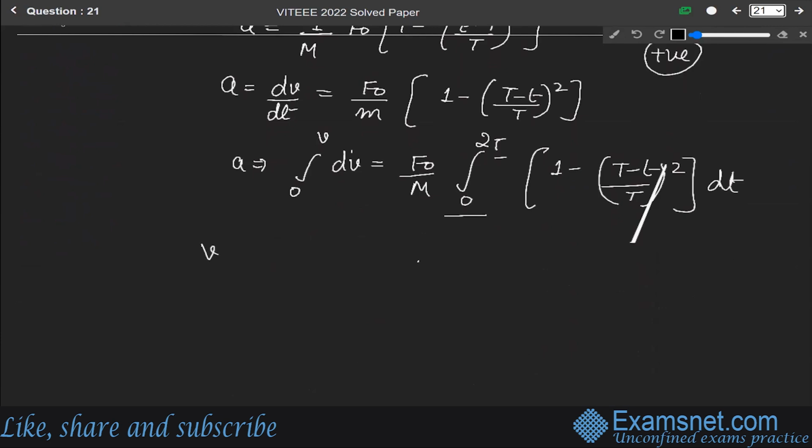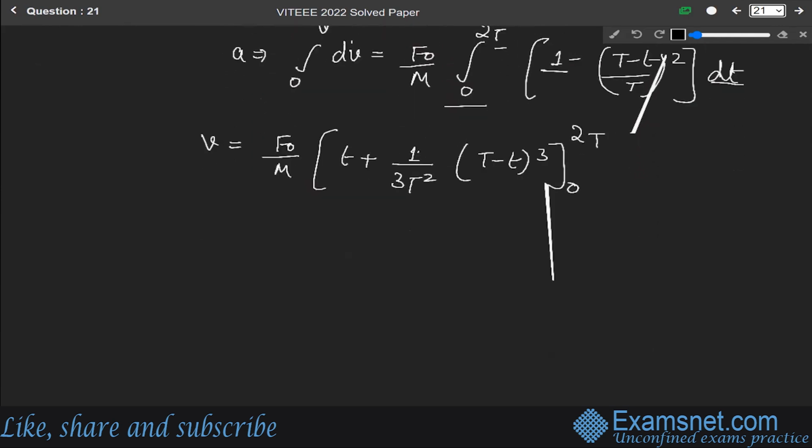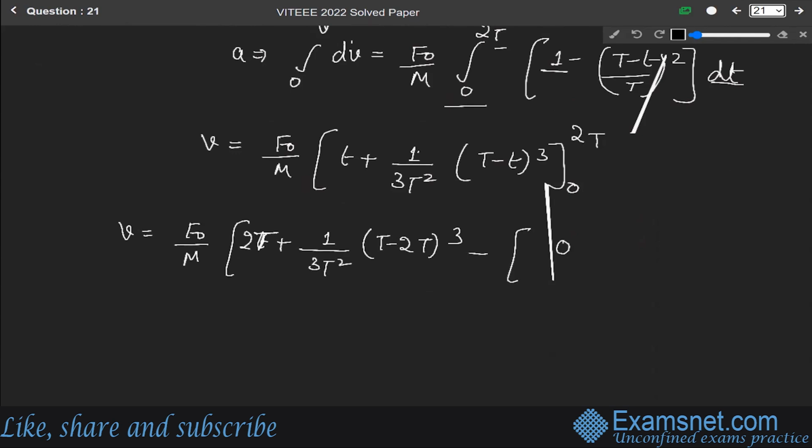So solving it, we get v equals F naught over m. Now for solving it, integrating, we get t plus 1 over 3T square t cube minus t square over T, limit 0 to 2T. This will become v equals F naught over m [2T plus 1 over 3T square (2T) cube minus (2T) square over T] by putting the limits from 0 to 2T, minus 0.